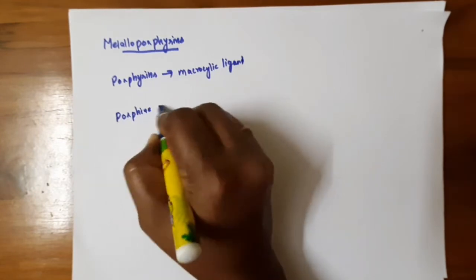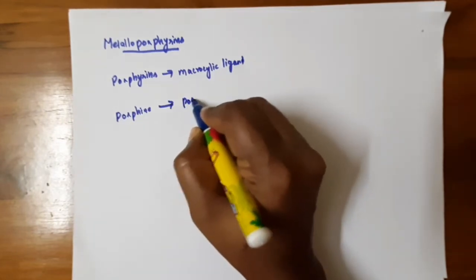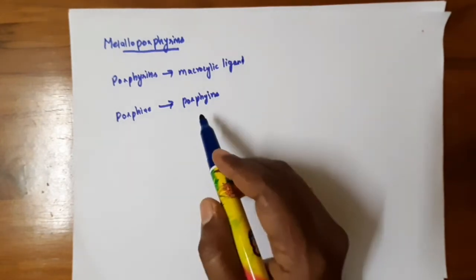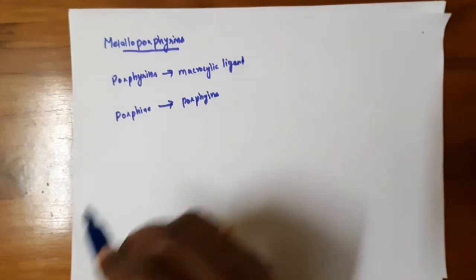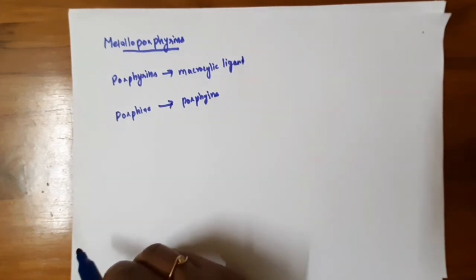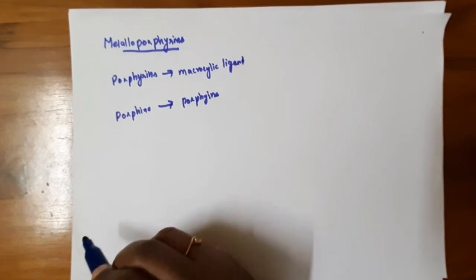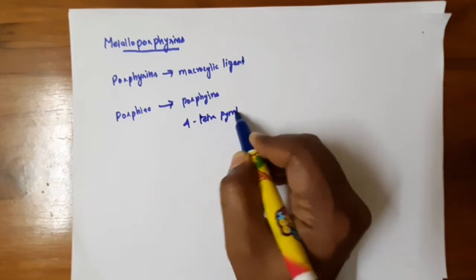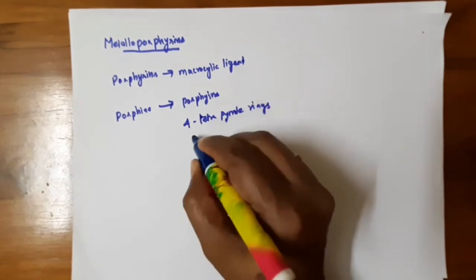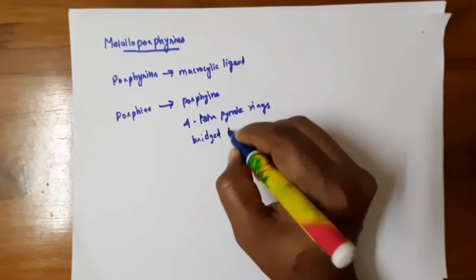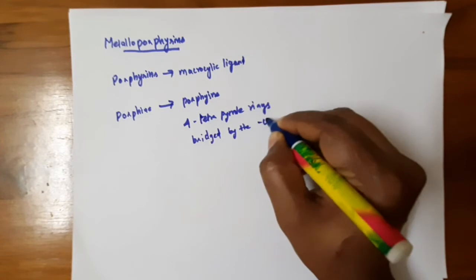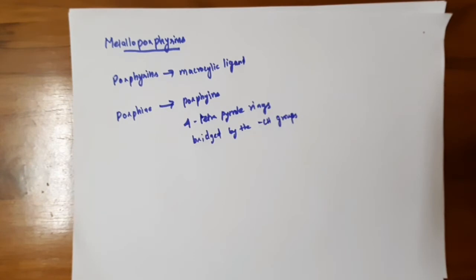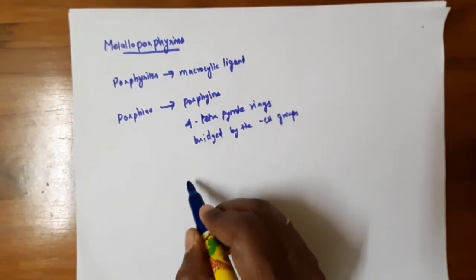These porphyrins are made up of four tetrapyrrole rings, bridged by methylidine or methane groups. Let's see the structure of this porphyrin.